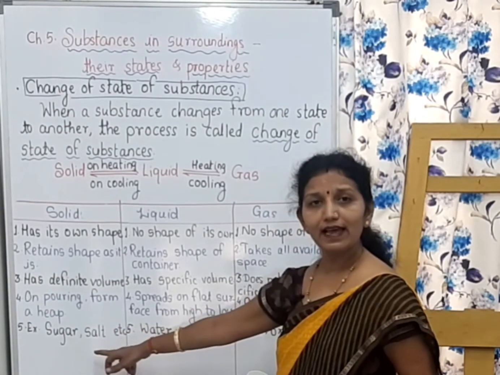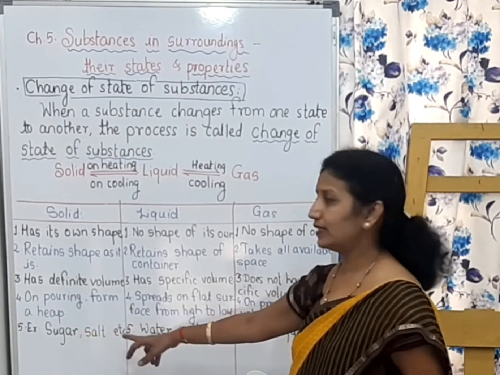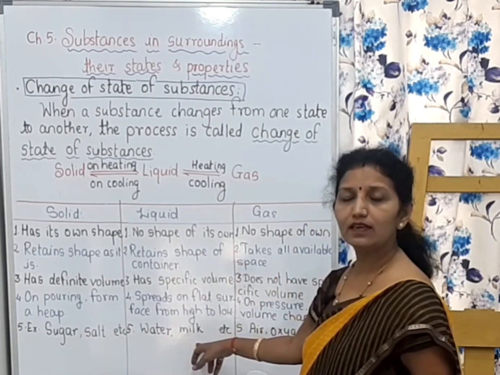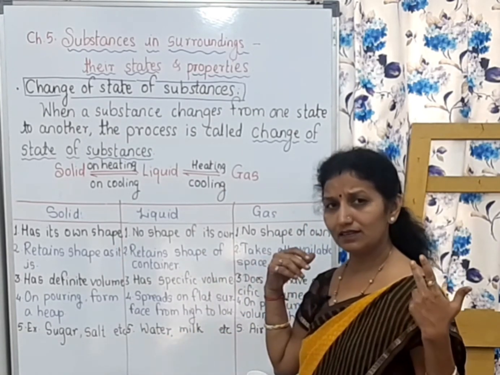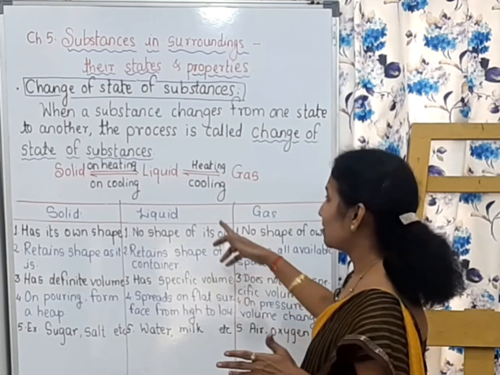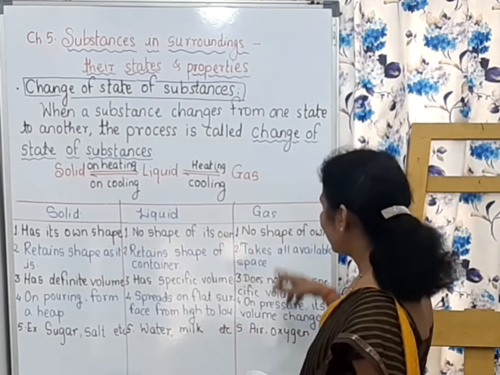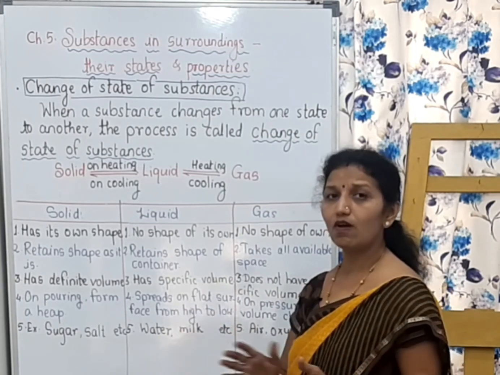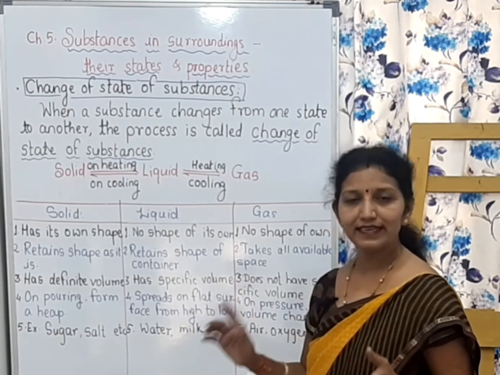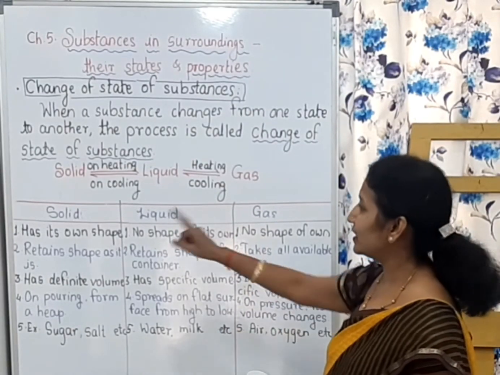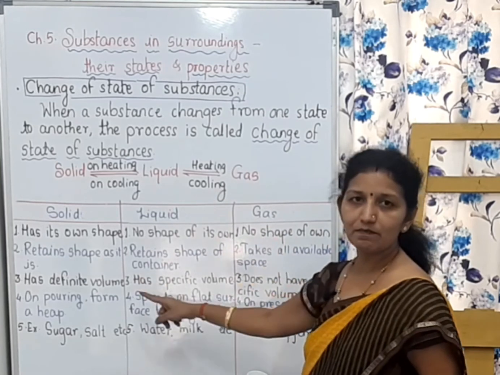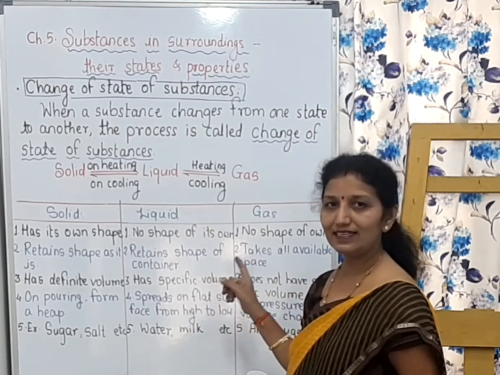Sugar, salt, alum, soil, wood, these are examples of solids, whereas water, milk, Dettol, Savlon, these are examples of liquids. And air, oxygen, carbon dioxide, nitrogen, hydrogen, all these are examples of gases. In this way, we have studied solid, liquid and gas, their examples as well as their properties in detail.